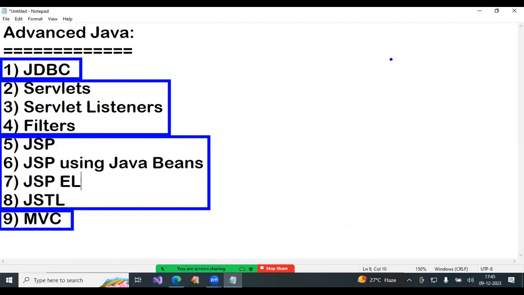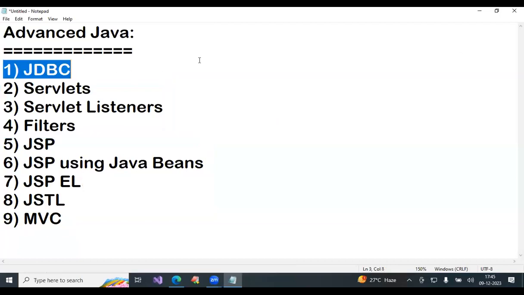In this advanced Java, first topic is JDBC. Total how many editions of Java are there? 4 editions. What are those? Java SE, Java EE, Java ME, Java FX. Java SE full form?